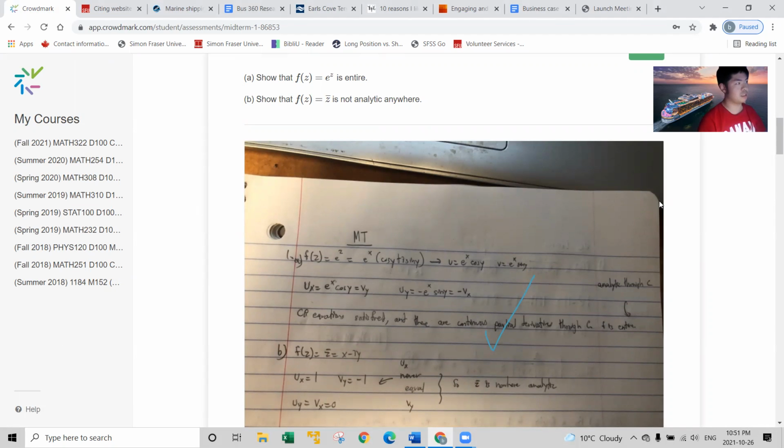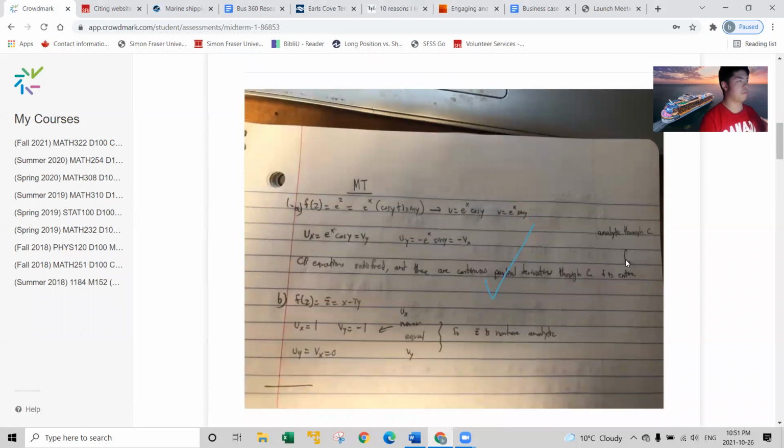E to the power of z is e to the power of x times e to the power of iy. E to the power of iy is cos y plus i sine y. And you break it up into its real and imaginary components, u and v, respectively. And then the Cauchy-Riemann equations are u sub x equals v sub y, and u sub y equals negative v sub x.